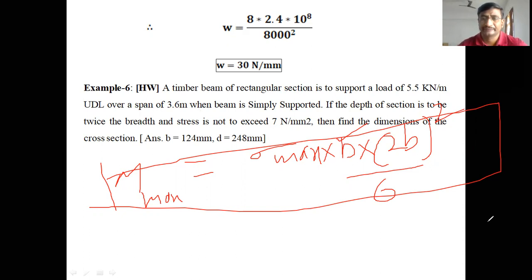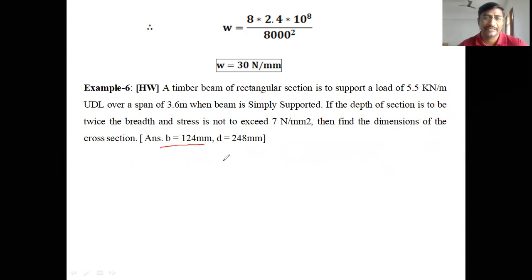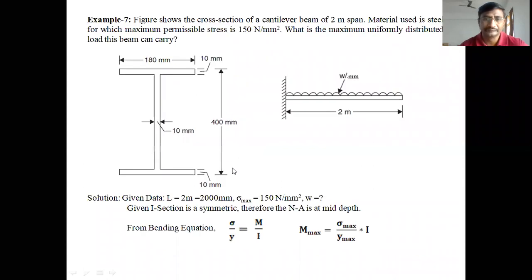So the answer is 124 mm. After getting the b value, just multiply by 2, then we get the depth of the beam, 248 millimeters. These are the answers. Try the problem and compare your answers with the given answers. Okay, students, let us go for the next problem.